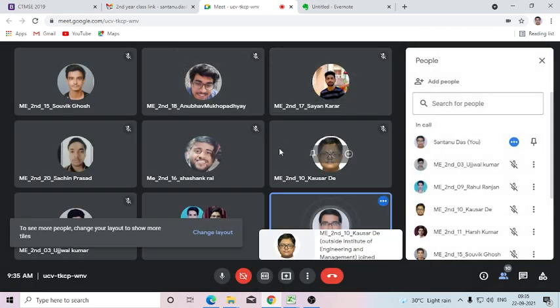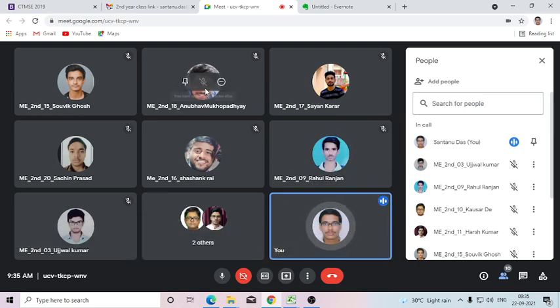So let me share my screen. First let me summarize whatever I have discussed till the last class, then I'll start today's topic. In the last class, I discussed how to check whether a function is analytic or not. There are two conditions. If both are satisfied, then only a function will be analytic. If any one out of these two is not satisfied, then the function will not be analytic.